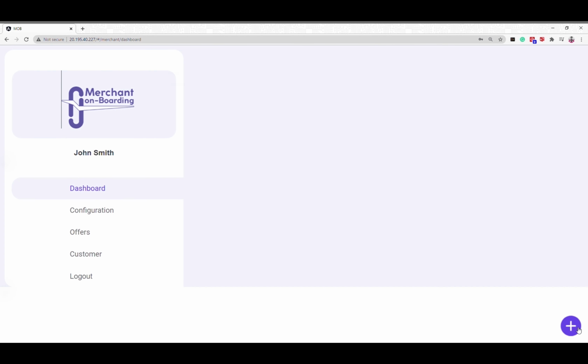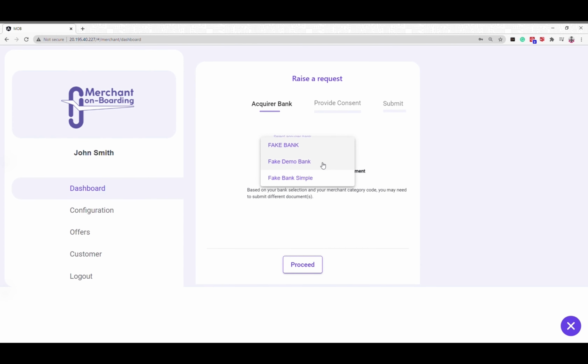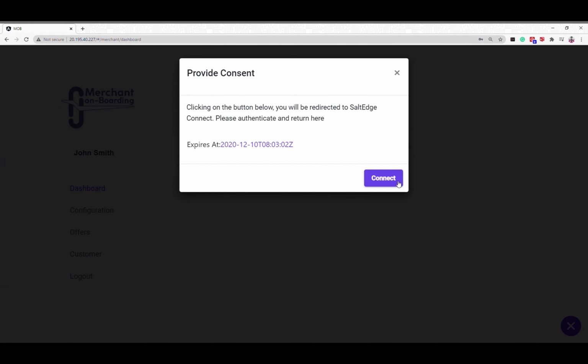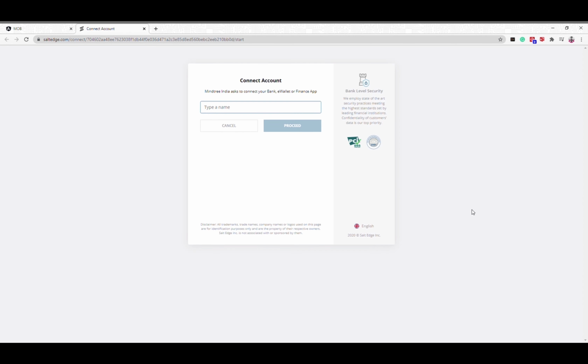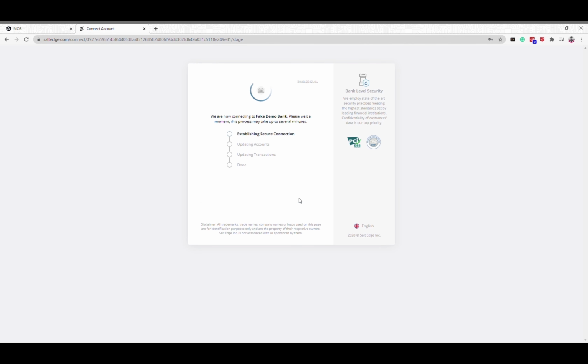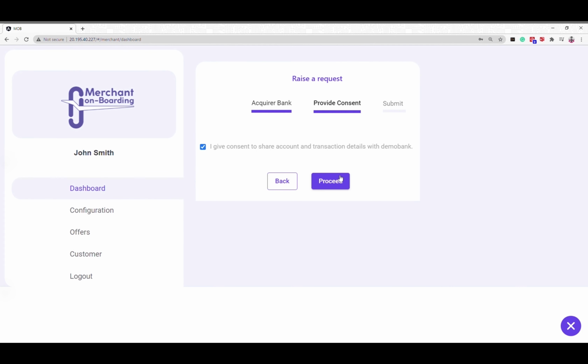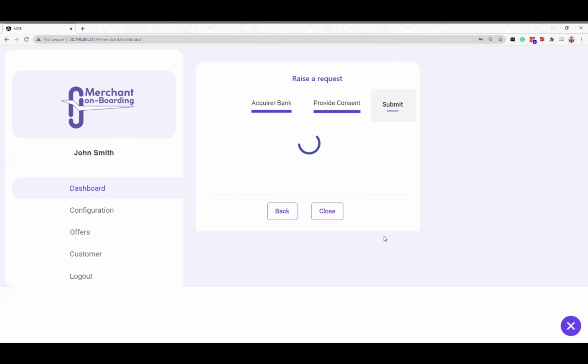Next, the merchant is going to apply for the next Acquire bank, which is the fake demo bank here, and passing the consent to the fake demo bank. The first Acquire bank, which is the fake bank sample, will pass on the consent to the second Acquire bank, so that all the documents are not required as a part of the submission, because the merchant has already submitted them for the first time.